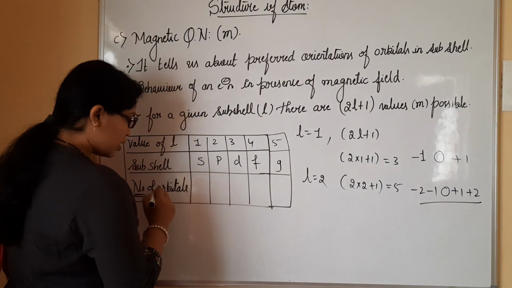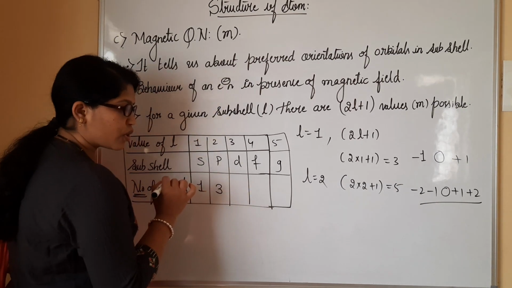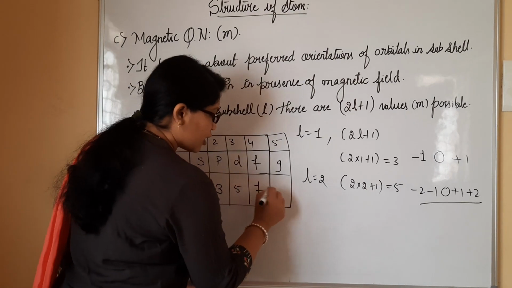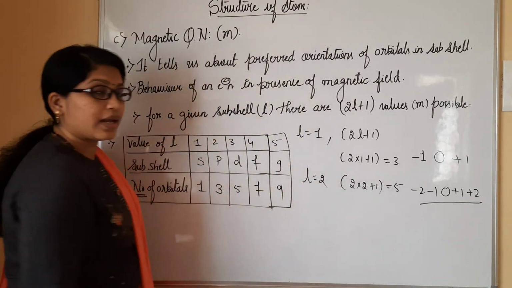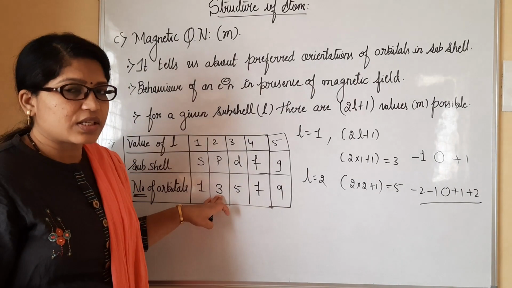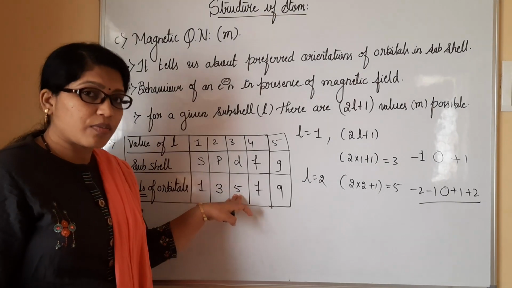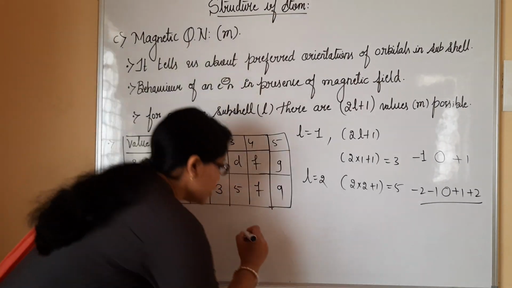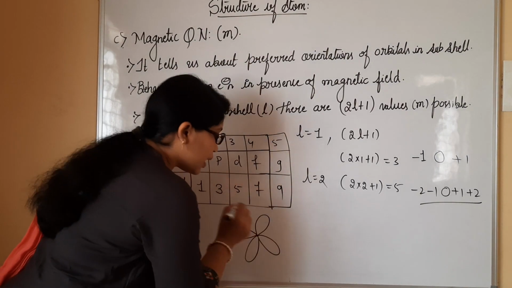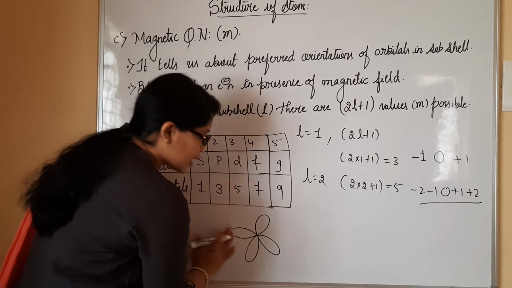So we could write here the number of orbitals: for S only 1, for P 3 orbitals are possible, for D 5 orbitals are possible, for F 7 are possible, for G totally 9 orbitals are possible. So 3 in the sense at the maximum 6 electrons can be accommodated, 5 in the sense at the maximum 5 orbitals are present. See here, these are orbitals. This is said to be D orbital. I told you there are mainly 5 orbitals possible.